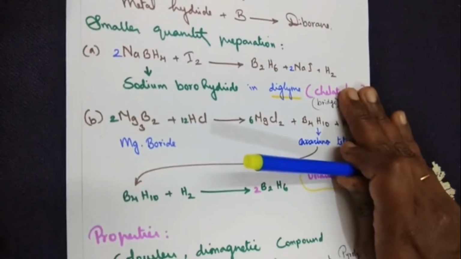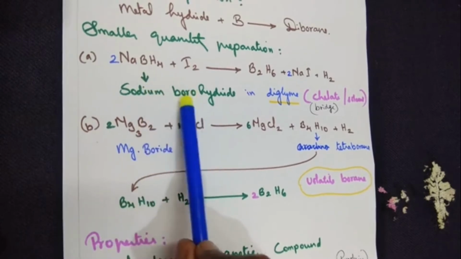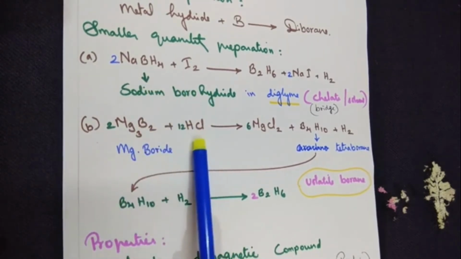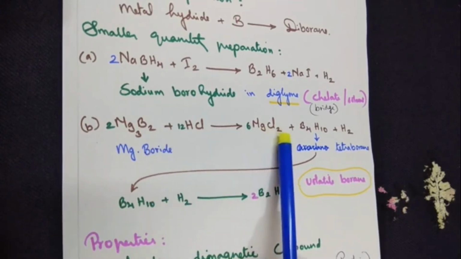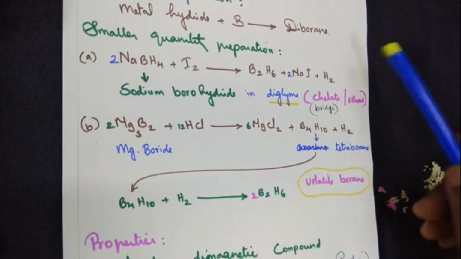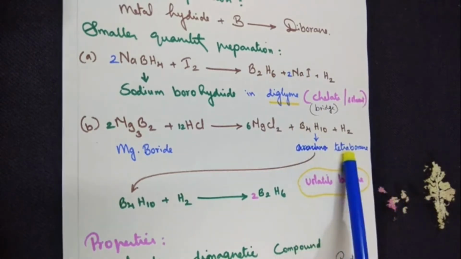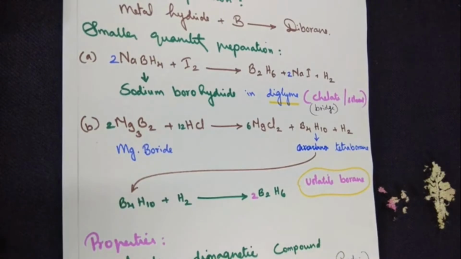Now the second preparation, magnesium boride. Here you take sodium borohydride. Here you take magnesium boride. You treat with HCl. Magnesium boride gives you magnesium chloride, and tetraborane you get. Diborane formula B2H6. Tetraborane is B4H10, and as usual hydrogen is being released here.